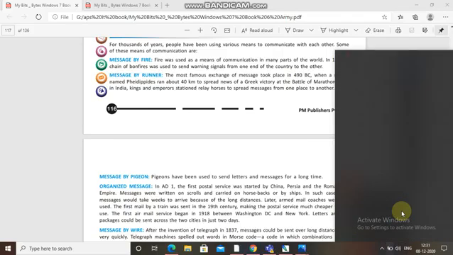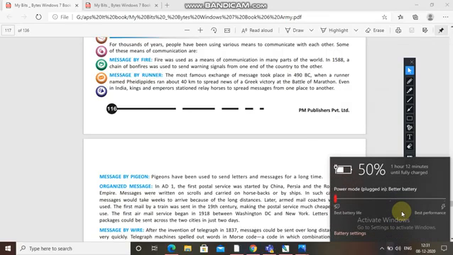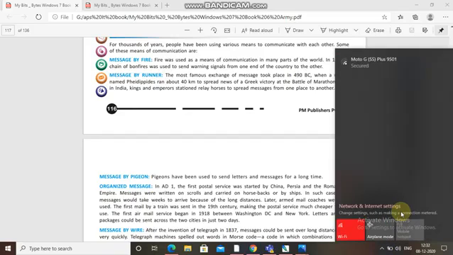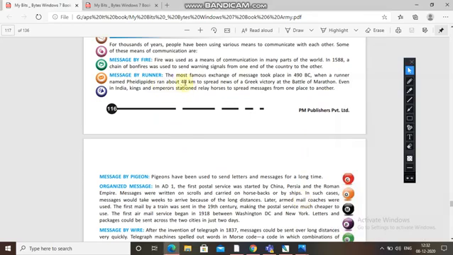Next, message by runner. The most famous example took place in 490 BC, when a runner named Pheidippides, remember this word, ran about 40 kilometers to spread news of the Greek victory at the Battle of Marathon.